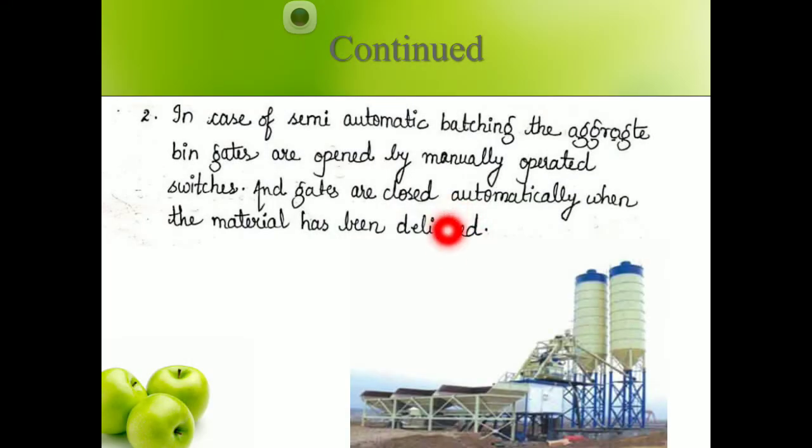Next one is semi-automatic. In semi-automatic batching there are gates provided. You have to tell how much concrete you are going to prepare, that is the required quantity of cement, aggregate and fine aggregate. You need to set the settings there. So the gate opens automatically and the cement, sand and gravel mix first, then water is added later and the concrete is prepared. Here the records can also be maintained, and it is automatically operated, not manually operated.